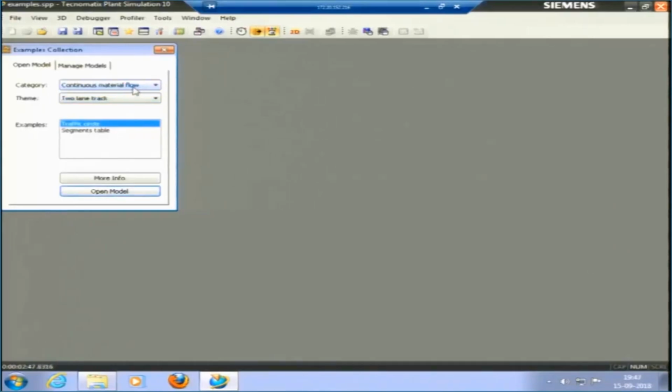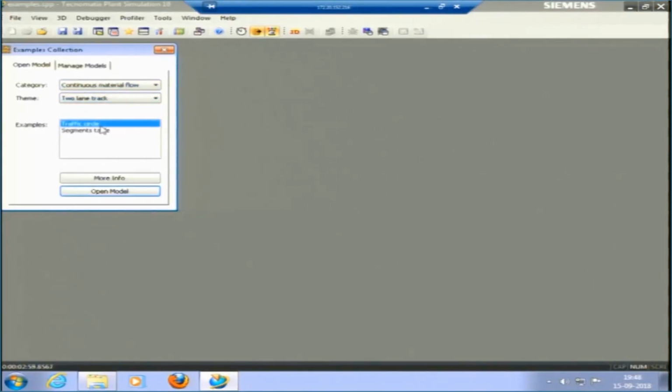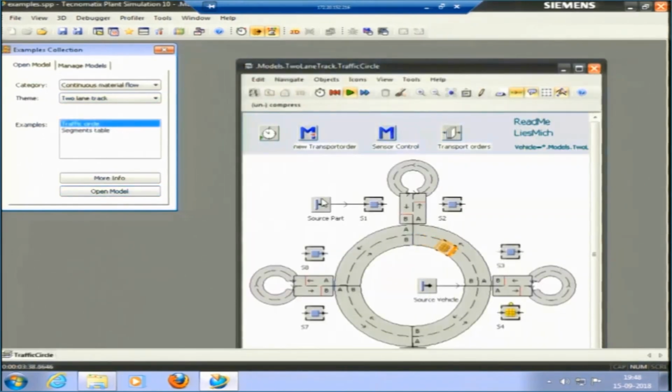Now, I will pick some examples. I have some examples for you to show you different layouts, and also the experiment manager we will use, to see the simulation that we can do in the software. So, this is continuous material flow. I will select 2-lane track here. So, traffic circle or segment table, traffic circle, pick and open the model. Okay. So, this is the model, it is already running.